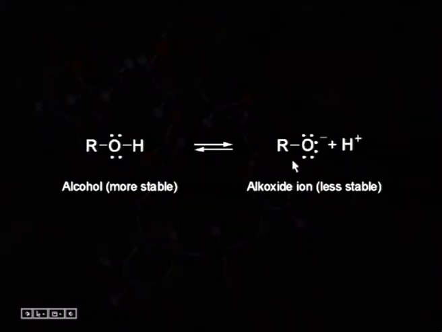In fact, the R group shows a plus I effect, which makes this less stable in comparison to alcohol. So, it will not have any tendency to get dissociated into the alkoxide ion and thus release the proton, which is responsible for the acidic behavior.